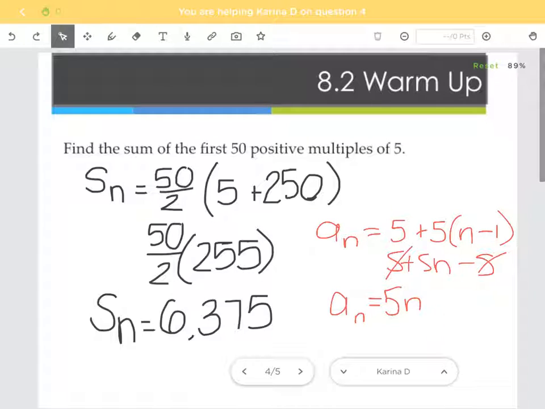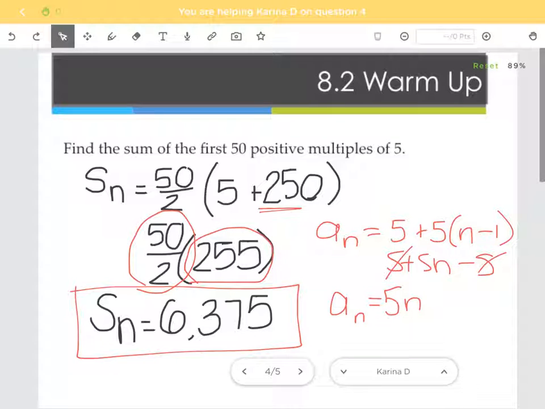And then the 50th term would have been 5 times 50, which is, sorry, 250, which is here. And then it's n over 2, which ends up being 25 times 5 plus 250, which is 255. And that gives you 6,375.